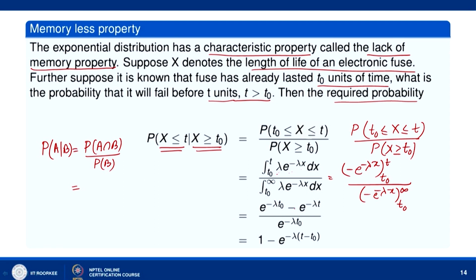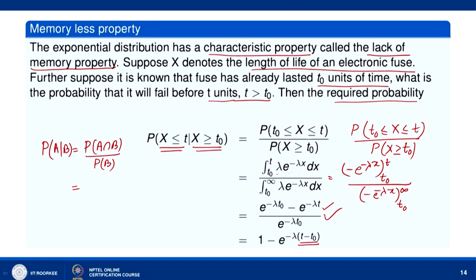So, numerator will be e to the power minus lambda t naught minus e to the power minus lambda t, and denominator, because lambda is positive, when x goes to infinity e to the power minus lambda x will go to 0. So, it will be e to the power minus lambda t naught. So, we get this, and this we can write as 1 minus e to the power minus lambda times (t minus t naught).